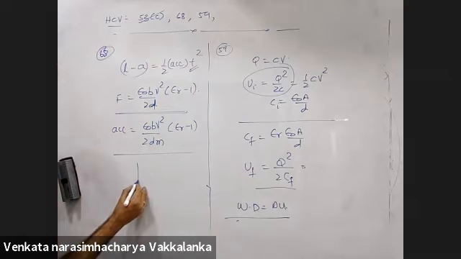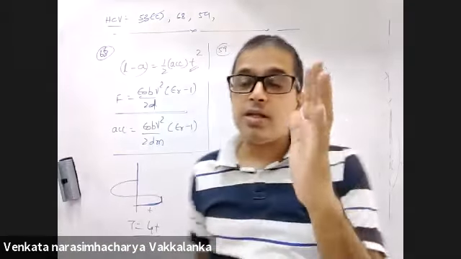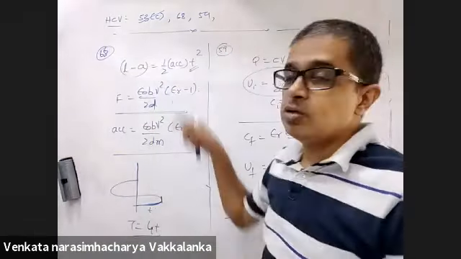Now, एक बार जब time आ गया, तो what will my final answer be? 4 times this. Because you are calculating the time taken by the dielectric slab to come from one extreme to the equilibrium position. This time is small t. Total time is 4 times small t. He's playing a cheap trick with you people. SHM आप लोगों के दिमाग में इतना बैठ गया कि you will feel this performs SHM.